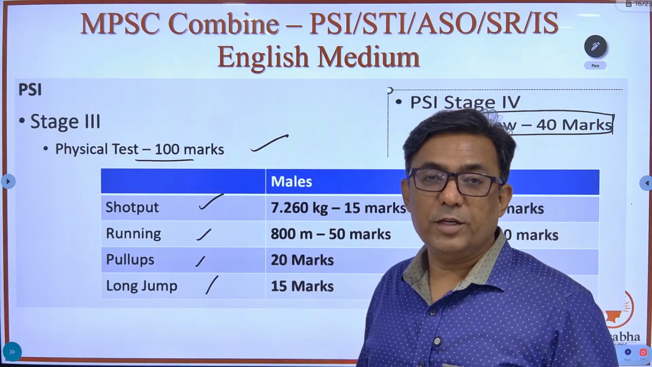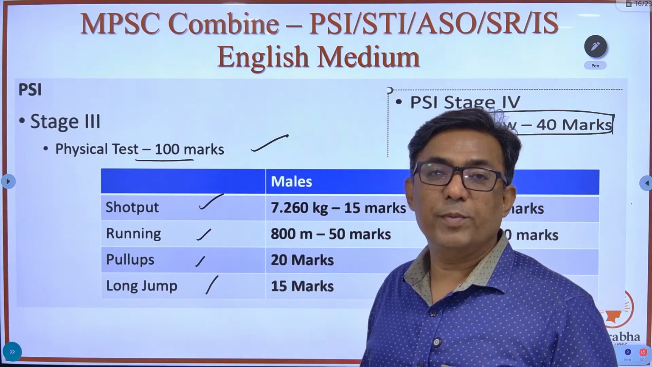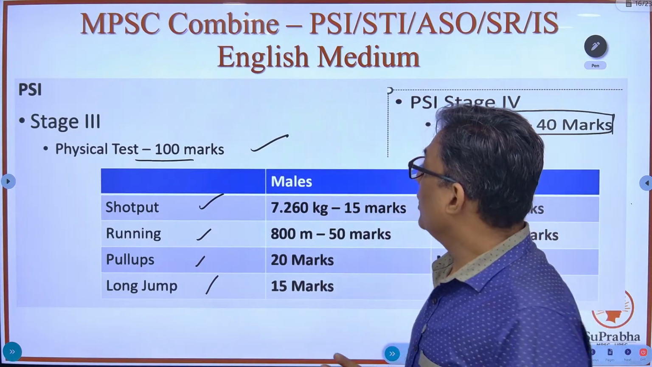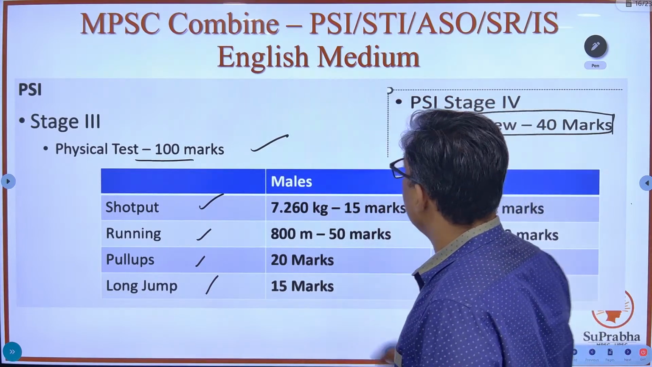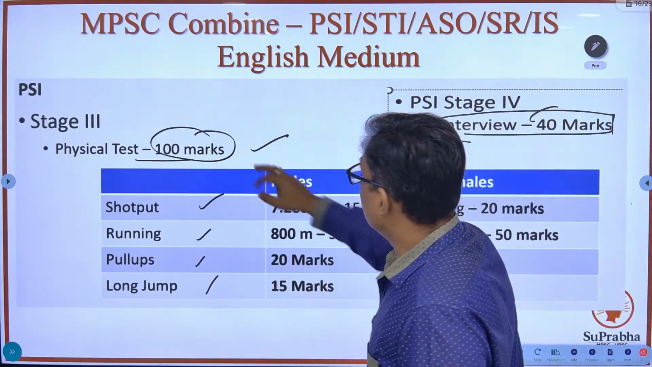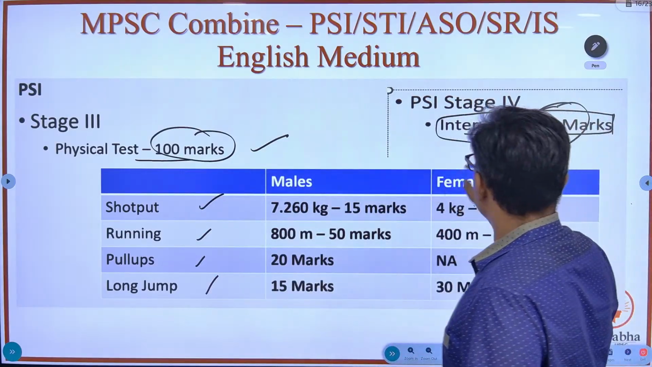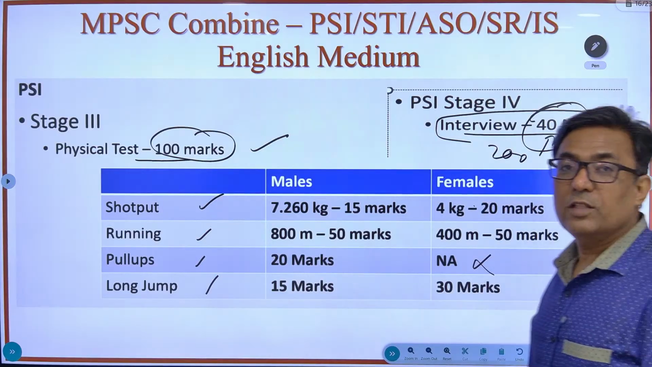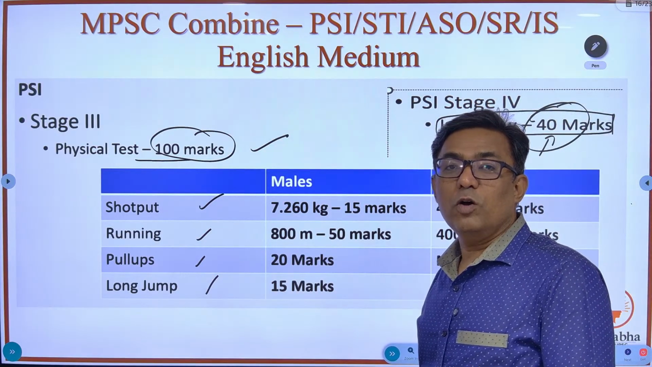The final merit for PSI would be based on the mains marks and the interview marks. So mains 200 marks and the interview 40 marks. That will decide the fate of those aspirants who want to go for PSI.